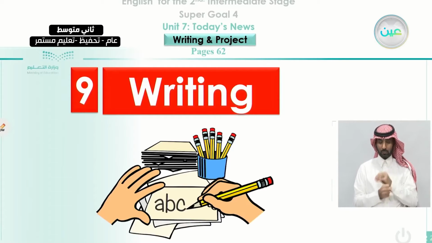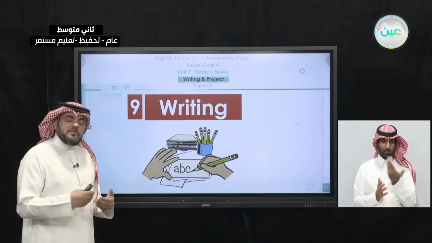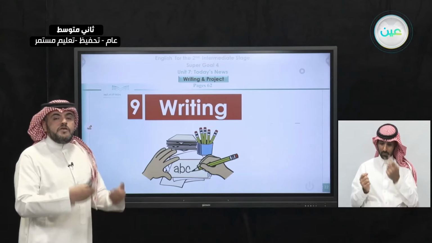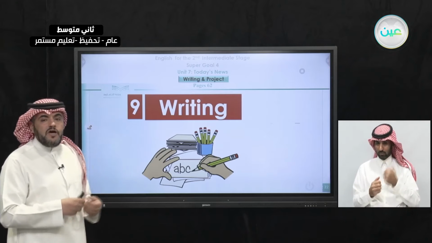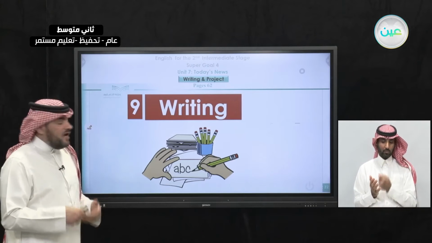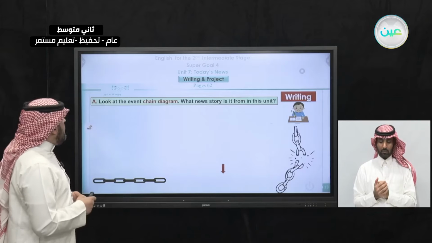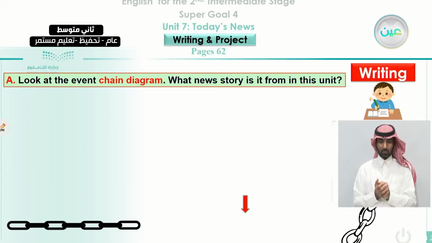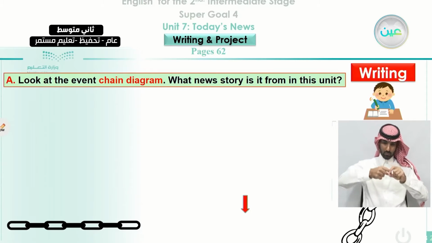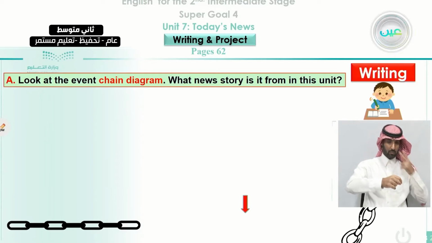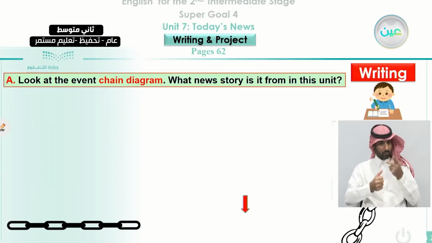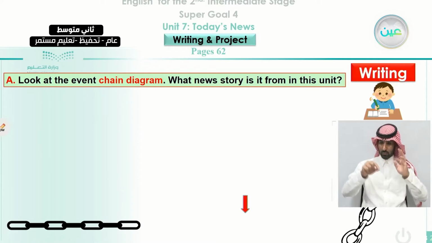We told you whenever you want to be a good writer, you have to be a good reader. So you can read good articles that will impact your skill and your ability in writing to become a witty writer. Okay, here look at A. Here it says look at the event chain diagram. What do we mean by chain diagram? You can see here the chain. Also, what news story is it from this unit?